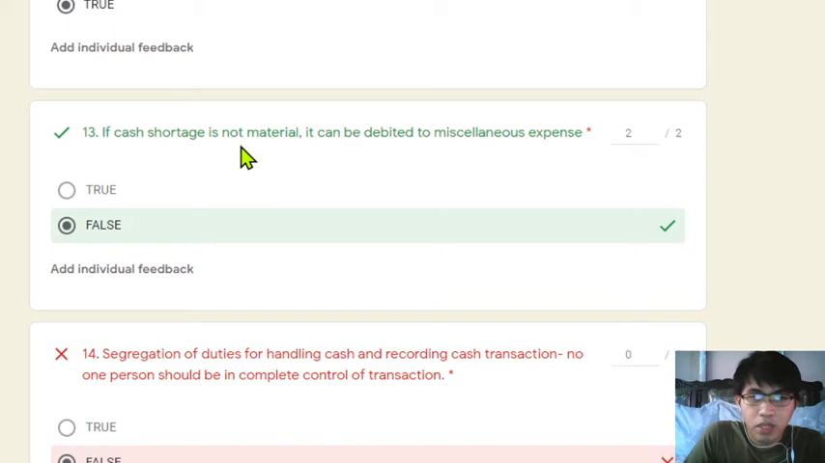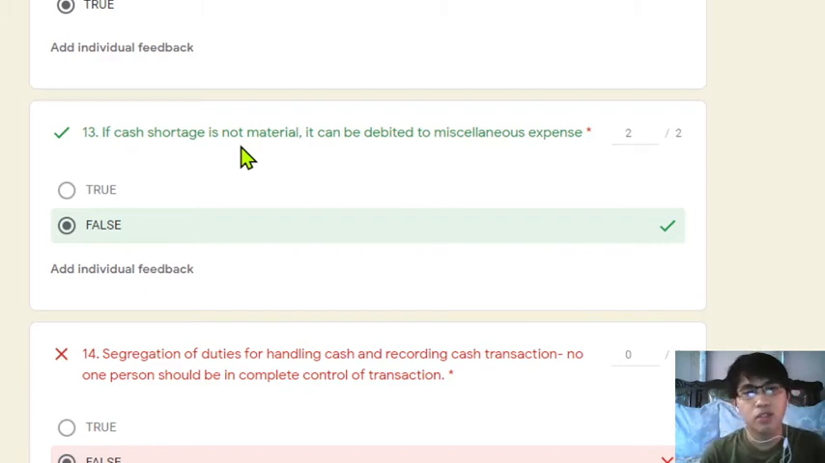The rule here is this is not correct because of the item miscellaneous expenses. Saan mo dapat i-debit or i-recognize yan? Short ka ng ganitong amount. Saan mo i-recognize yung short na yon?